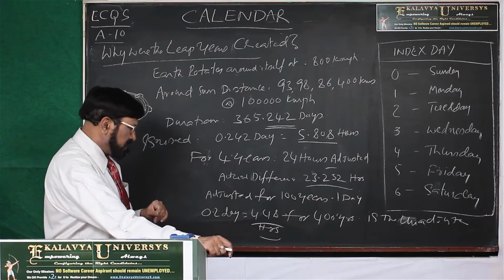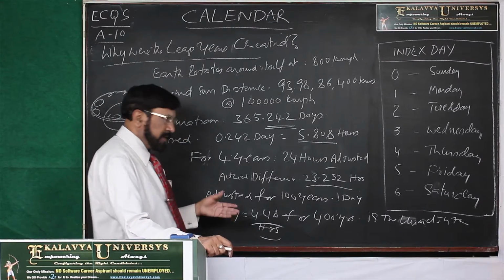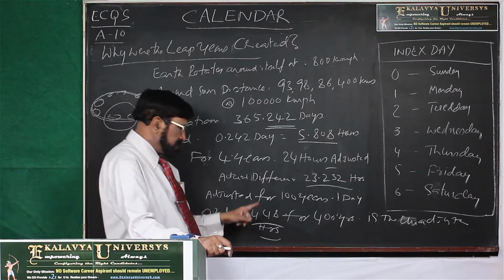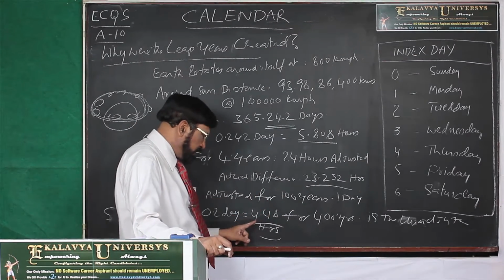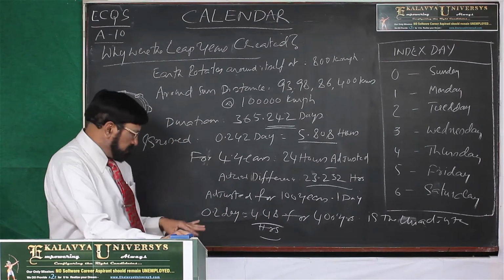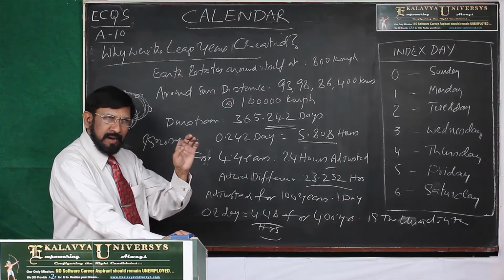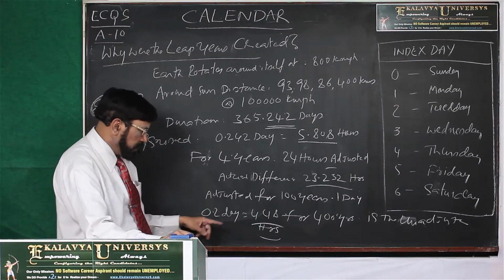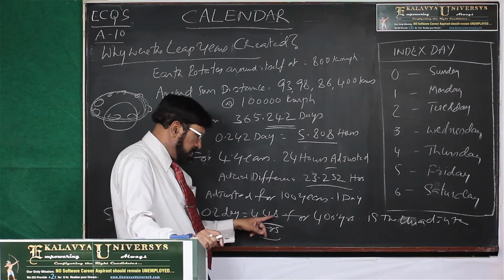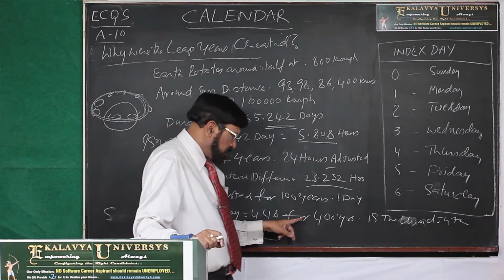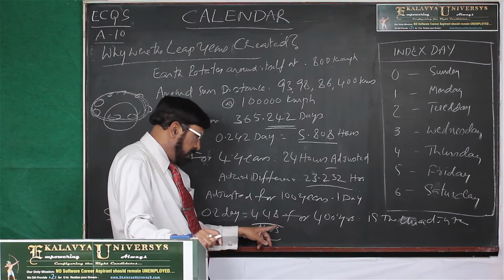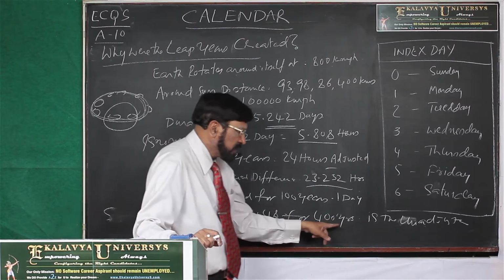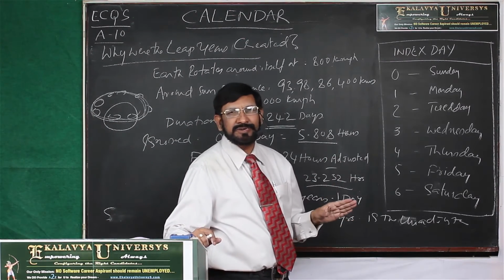Even after that adjustment, for every 400 years, some unadjusted fraction is still there, that is 0.2 day, 4.4848 hours for 400 years, which is still unadjusted.